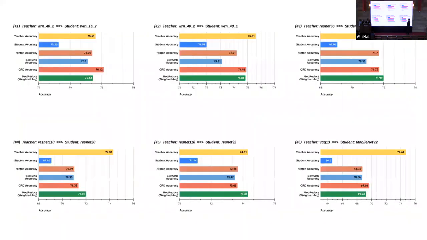So moving on to the results, these are a set of 6 experiments. And in these experiments, you can see out of the 6 experiments, 3 of them were actually surpassing all of the state of the art. And interestingly, if we look at experiment number 5, our naive student model used to perform at 71.14% is exceeding the expert model at 74.31% when we use our knowledge distillation schemes, which means the student has actually surpassed not only the offline knowledge distillation, but also the teacher model.